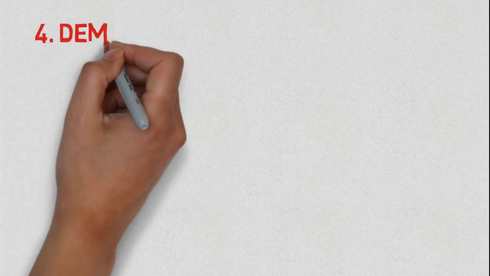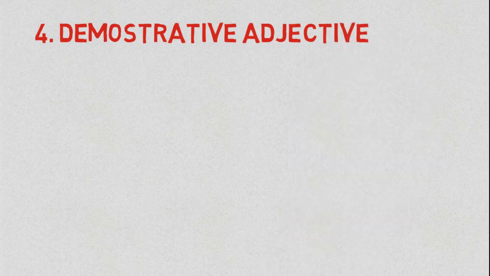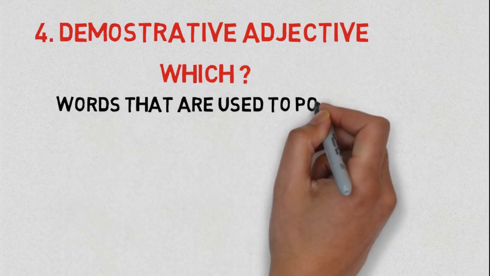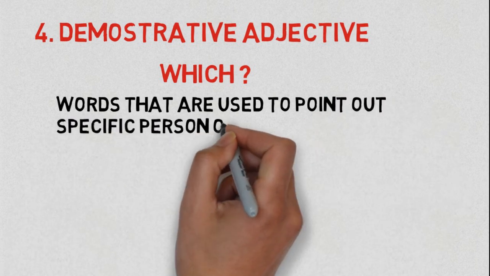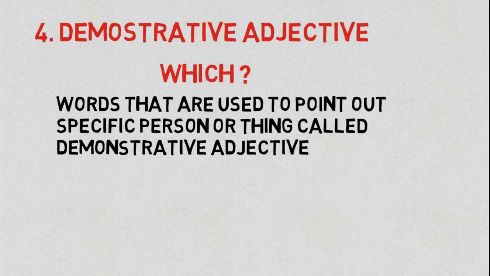Now, the 4th adjective is the demonstrative adjective. Words that are used to point out a specific person or thing are called demonstrative adjectives.